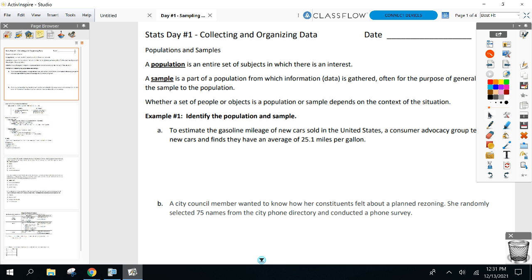All right, so here's day 1. First period, we got through the notes and finished the assignment all in one. So hopefully we can do the same thing here.